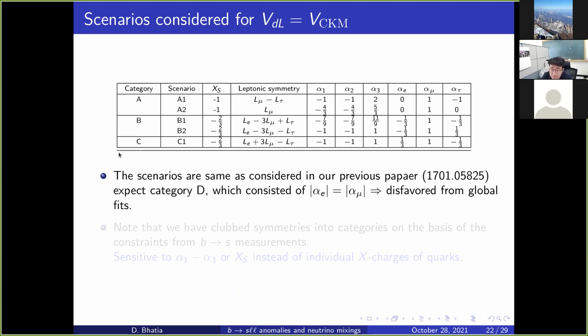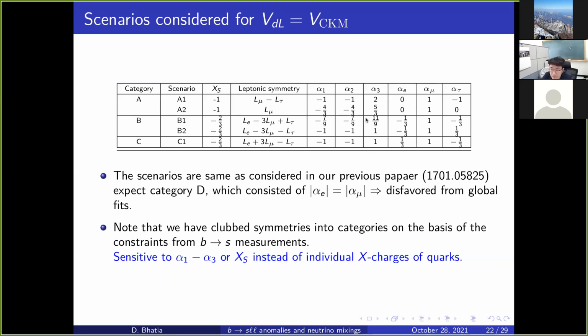Here we have only chosen contributions where the magnitude of alpha e is smaller than the magnitude of alpha mu. It is never becoming equal. In one of our previous works, we also had a category where the magnitude of alpha e equal to alpha mu was still favored, but over here it has become disfavored. So we have now shrunk the table.